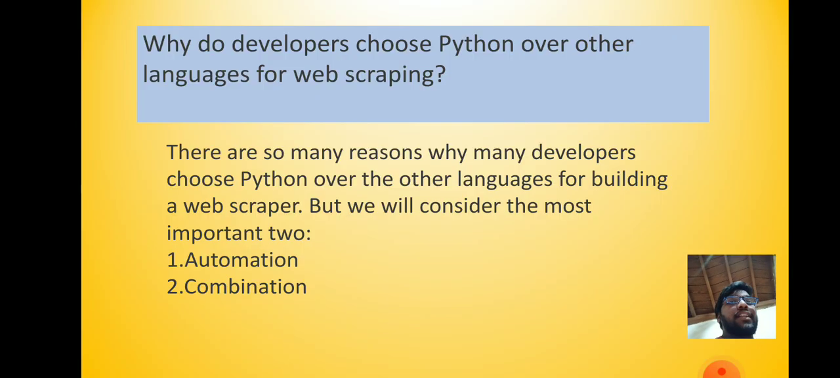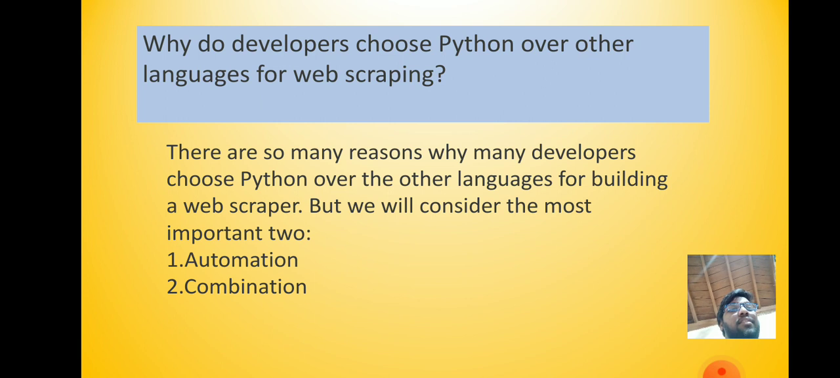Next, let us discuss why developers choose Python over other languages for web scraping. We all know we have so many programming languages in the world. They are C, C++, Java, JavaScript, Go language, etc. But most of the developers choose Python. Why? Python has more facilities, easy syntax, and like that. There are so many reasons why many developers choose Python over other languages for building a web scraper.